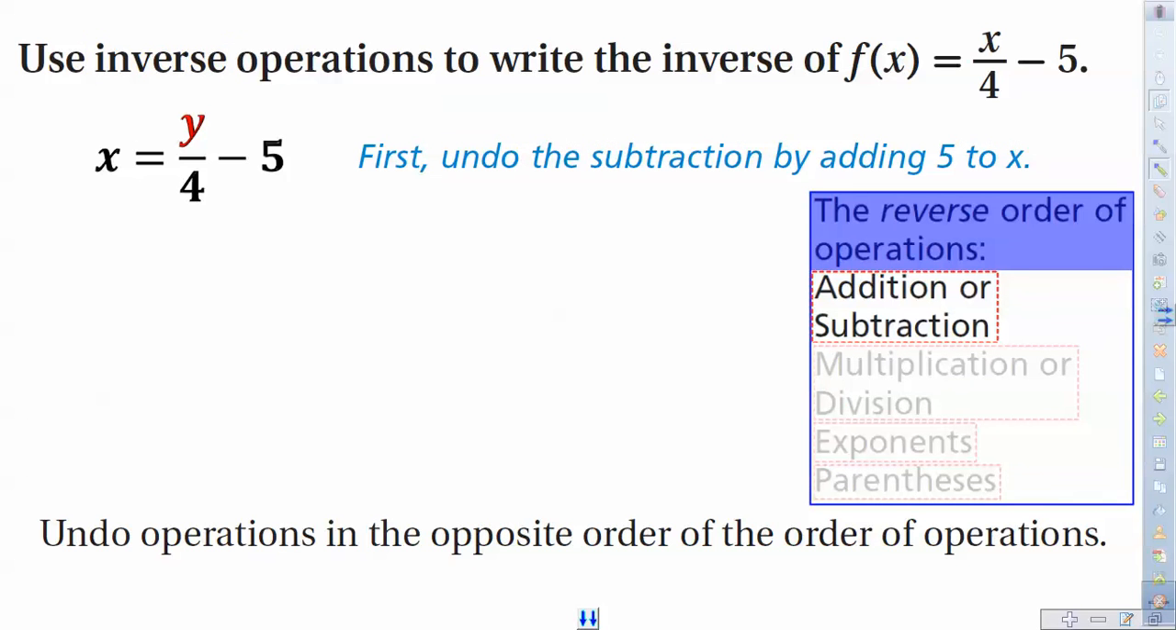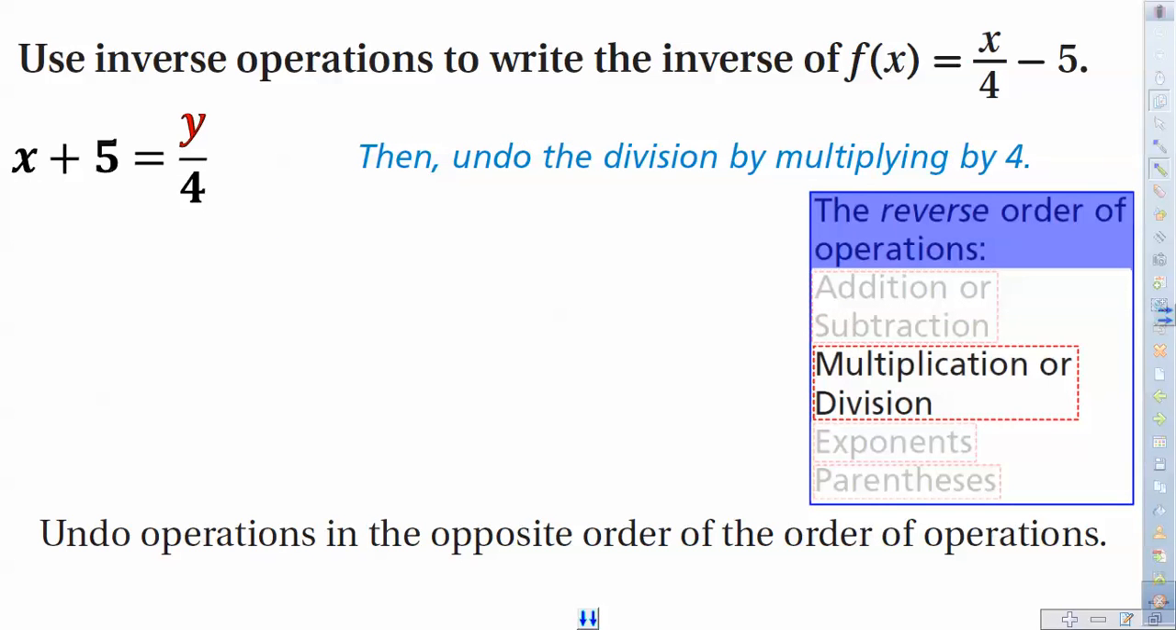First thing we have to look for is the addition and subtraction. Notice what happened here is it was a subtraction of 5. So we undo that subtraction by adding 5 to both sides. So when we do that, now we're looking at x plus 5 equals y over 4. And then we move on, just like we're solving a normal algebra problem, right? So then we need to undo the division by multiplying by 4.